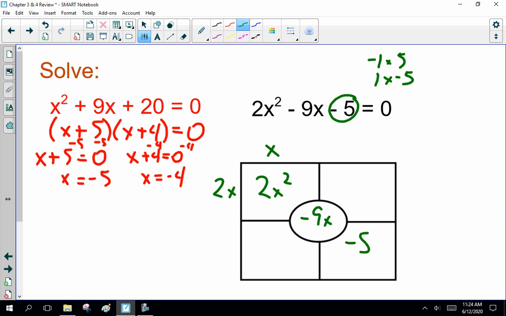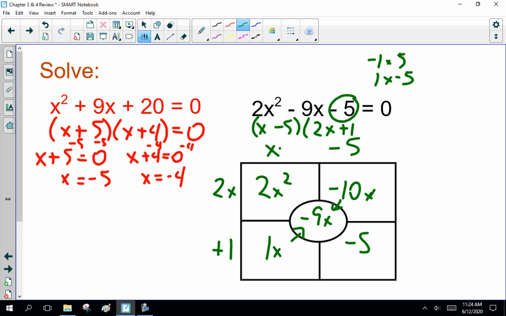So let's do a little bit of math here. If you're ending up with a middle term of minus 9x, means, well, you're multiplying by 5. Well, it has to be 2 times minus 5, I think. So 2 times minus 5 is minus 10x. X times 1 is 1x. They add together to be minus 9. So yes. So this is x minus 5 times 2x plus 1 equals 0.